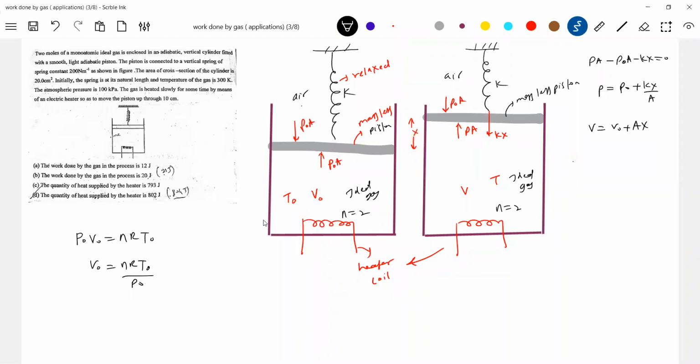Okay, let me use the ideal gas equation once again. PV equal to nRT. Let's see what I'll get. So this is (P naught plus Kx by A) times the volume (V naught plus Ax) equal to nRT. Do we know P naught? Yes. Do we know A? Yes. Do we know K? No. Do we know X? What is X equal to? 0.1 meter.